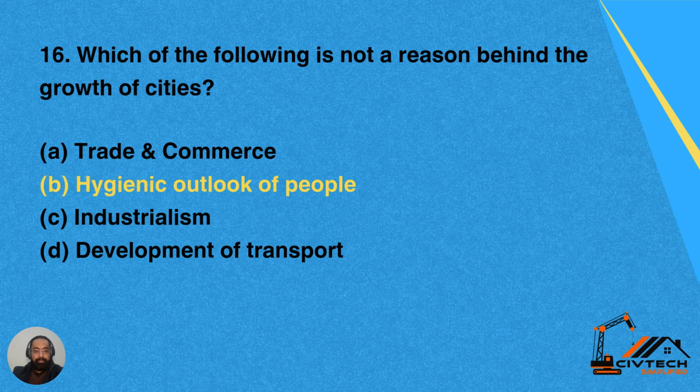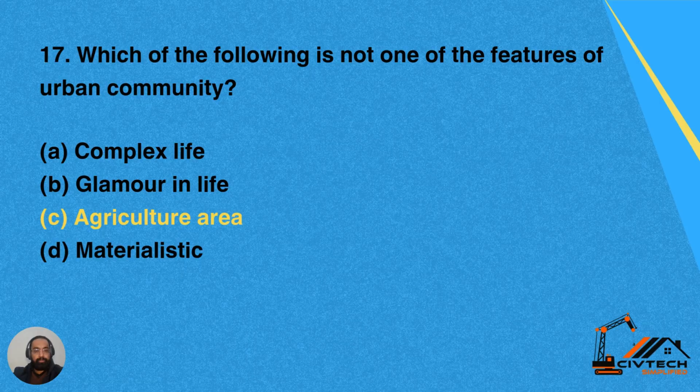Otherwise, all three are the primary causes of growth of the city. People move to the cities due to trade and commerce related activities, industrialization, and development of the transport system. Option B is not a reason behind the growth of the cities. Therefore, it is the correct answer.